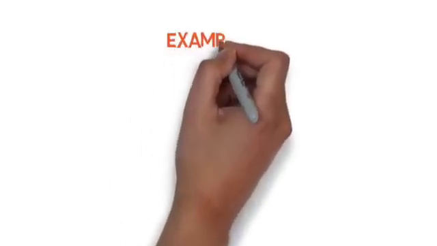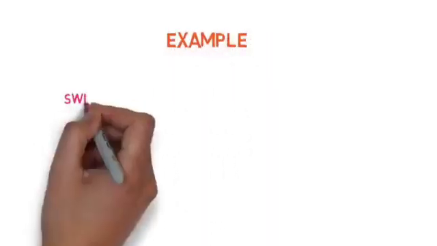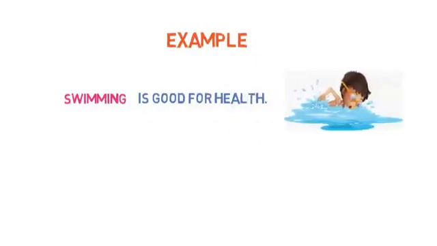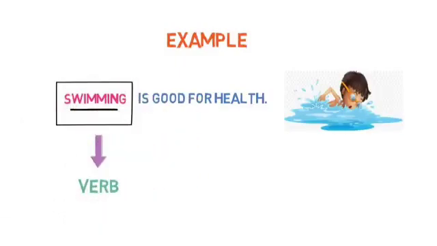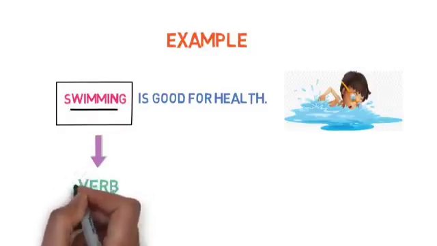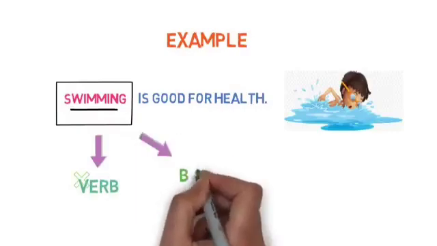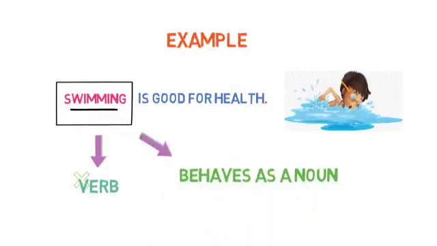Let's look into an interesting sentence example now. Swimming is good for health. Here, what is the subject? It is swimming. Is it a noun or pronoun? No, it's a verb. Then how can we use it as a subject? Because just now we understood that the subject can only be a noun or pronoun, because it no longer behaves as a verb now. It behaves as a noun now. And so it is called a gerund.